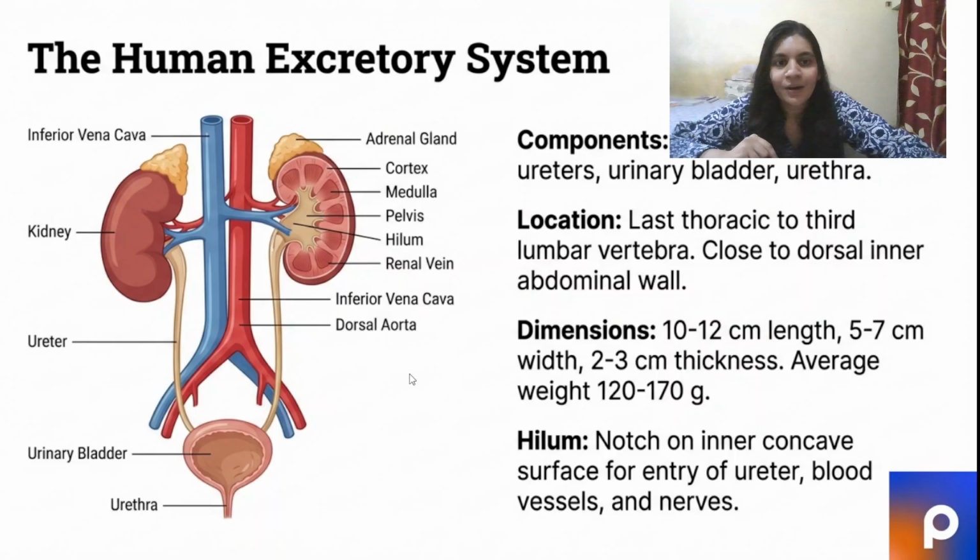Yes? Now, the kidney's location, where is it? It is between the last thoracic and third lumbar vertebra, close to the dorsal inner abdominal wall. What are the dimensions of a kidney? 10 to 12 centimeters in length. Oh, that's about like my scale. 5 to 7 centimeters in width and 2 to 3 centimeters in thickness. And the average weight of a human kidney is around 120 to 170 grams.